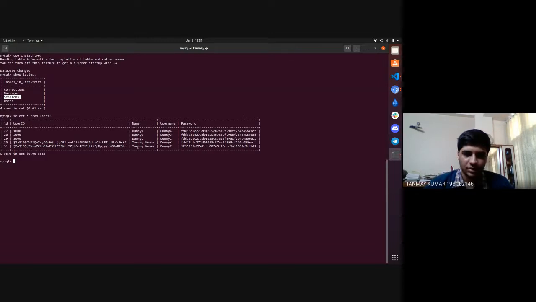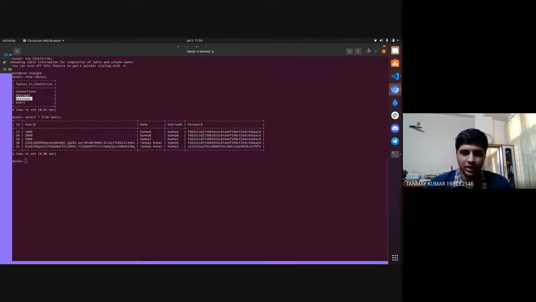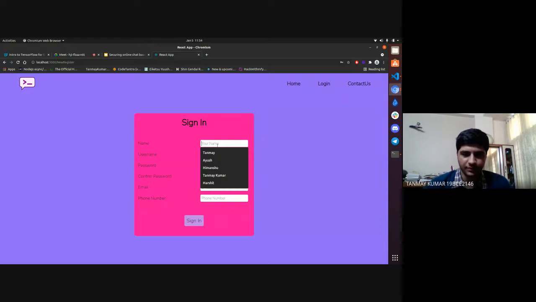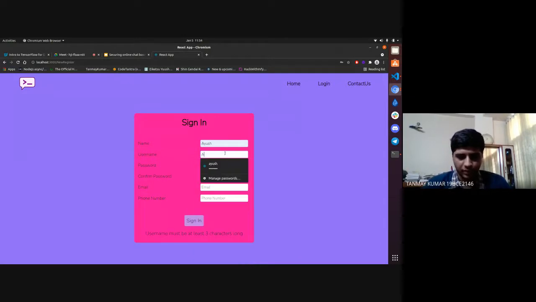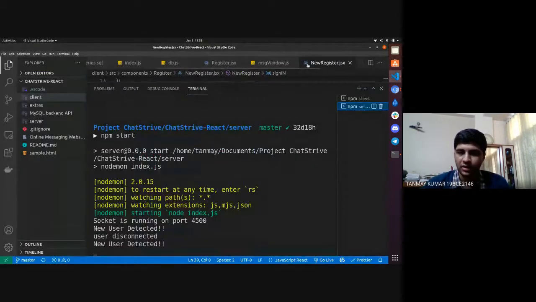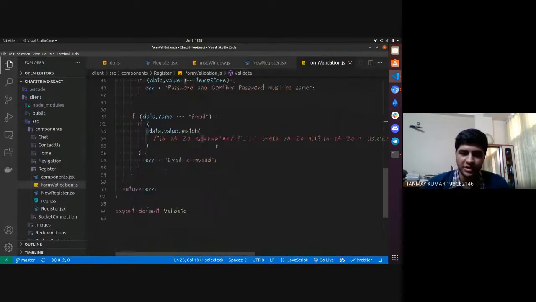Okay, so let's create one new user, say Ayush. So over here, like we shared the password validation part. You can see here I'm writing username. So it is showing username must be at least 3 characters long. So you can match it with our form validation section.